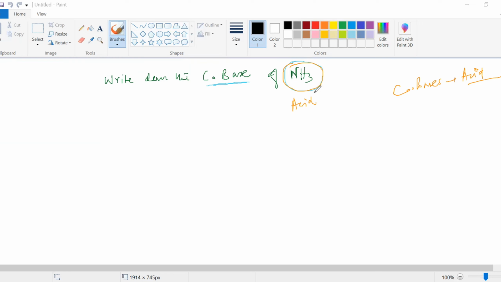Ammonia is a weak base, but we have to know the question also. What's the conjugate base of ammonia? So ammonia is behaving as an acid. Now, what does the acid do? Acid will be donating a proton. So this is the skill you have to learn: donate a proton, so minus H plus.